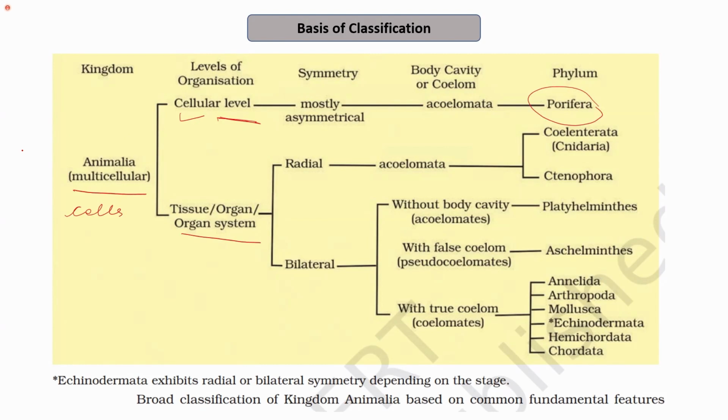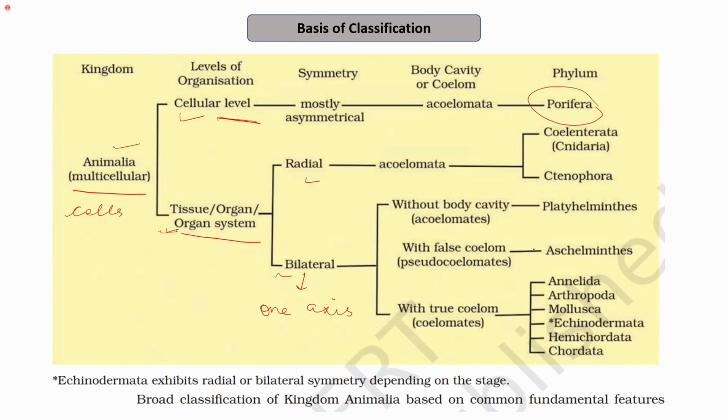So now we are focusing on organisms which belong to kingdom Animalia and have organ system level of organization. On the basis of symmetry, they were further subdivided. Either they have radial symmetry or bilateral symmetry. Bilateral symmetry is where there is only one axis of symmetry, so the organisms can be divided into two equal halves only through that single axis.